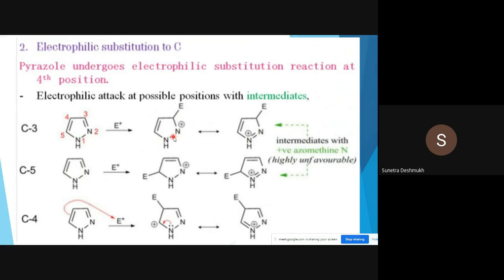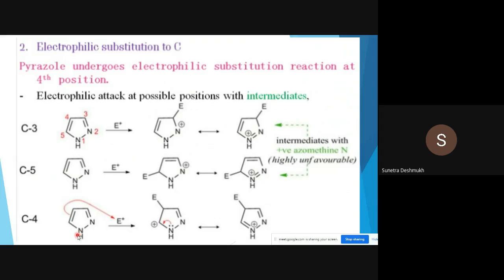Okay, so the positive charge is on the nitrogen atom. Again, if we show the electrophilic substitution at the C5 position, how many resonance structures do they form? Again, the positive charge can be shown on the nitrogen atom. Intermediates with positive azomethine nitrogen, N double bond N, are highly unfavorable. N double bond N holding positive charge is a highly unfavorable intermediate. So that's why the electrophilic substitution attack at the C3 and C5 positions is unfavorable.